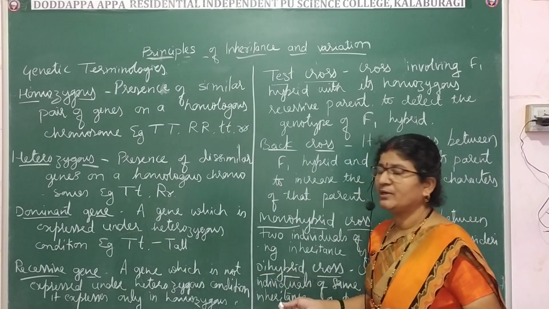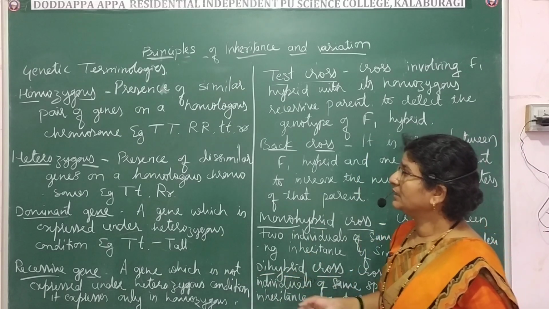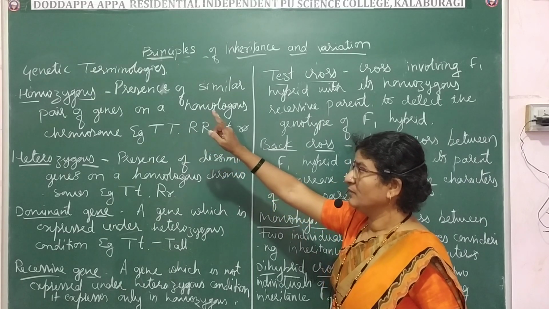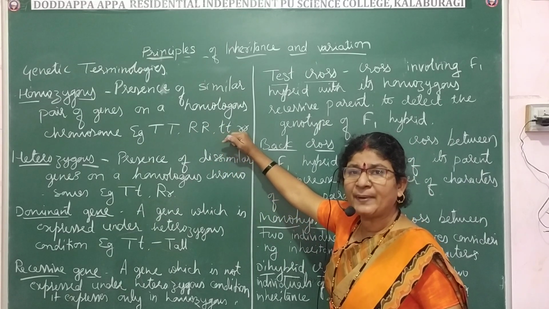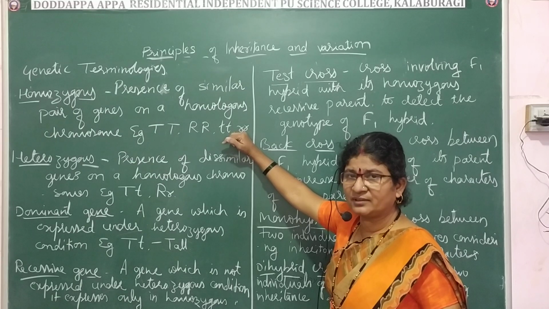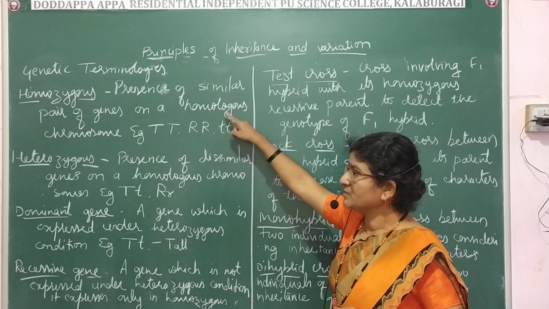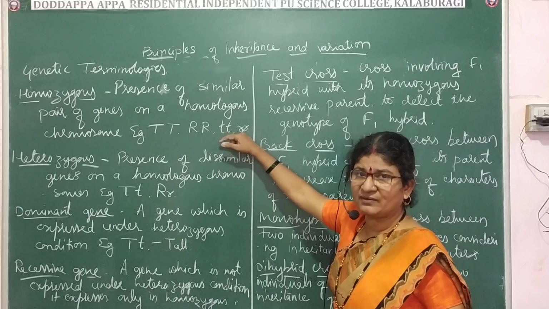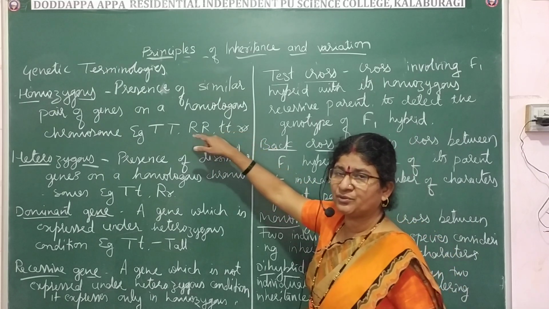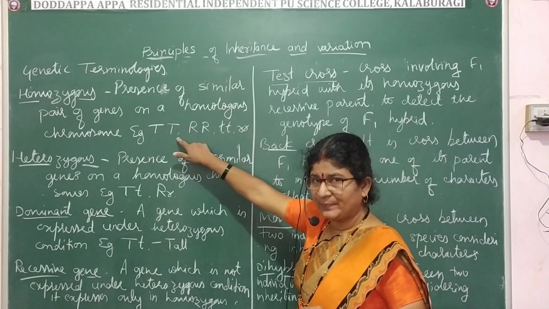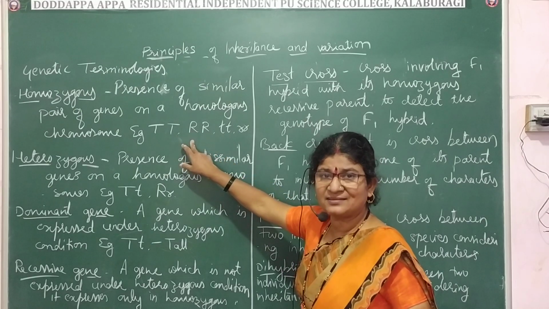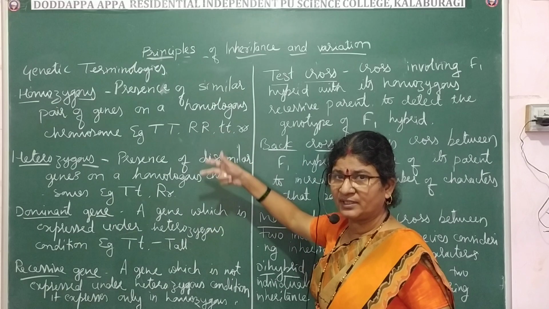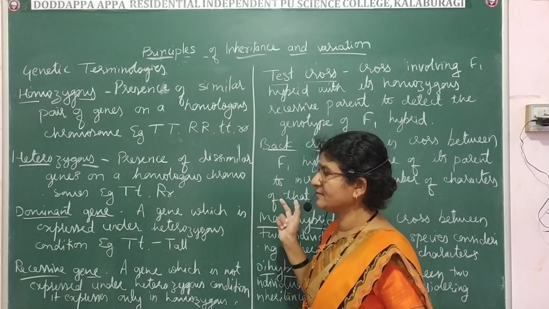So what all terminologies have we learned now? Homozygous. What is homozygous condition? It is a condition where paired genes on the homologous chromosomes are the same. These are the questions which are asked in the annual exam. What example do you give? Capital T, capital T. Let us take height as a common character for giving examples for these terms.